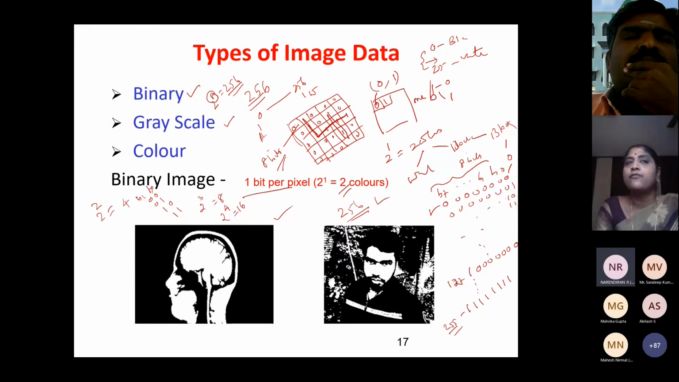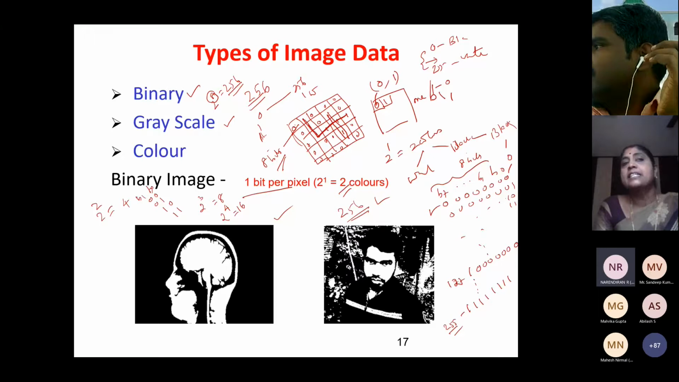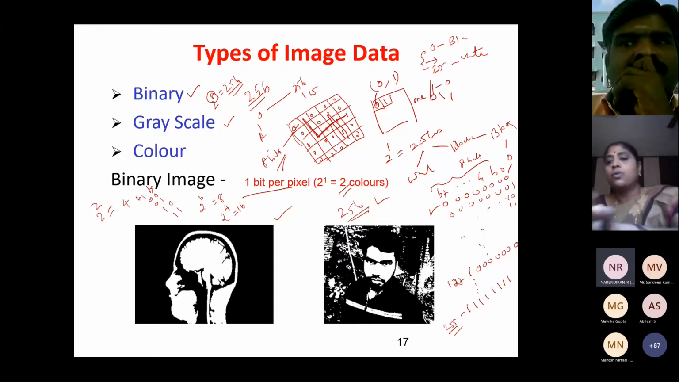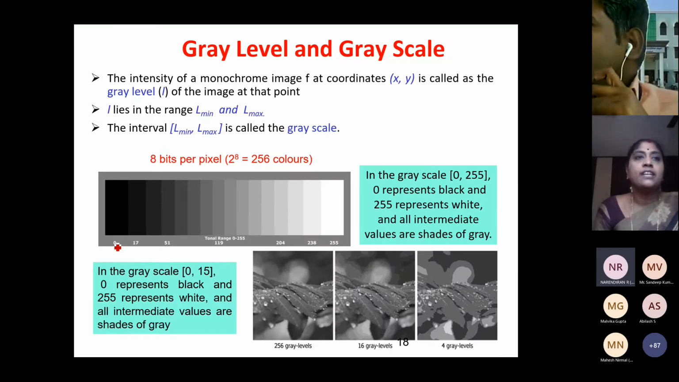If I use 2 bits, I'll have 4 colors. If I use 3 bits, I'll be having 8 colors. If I use 4 bits, I'll be having 16 gray shades. If I use 5 bits, I'll be having 32 gray shades and so on. Okay, hope you understood. So here we can see this, as I told you, this is starting from 0.